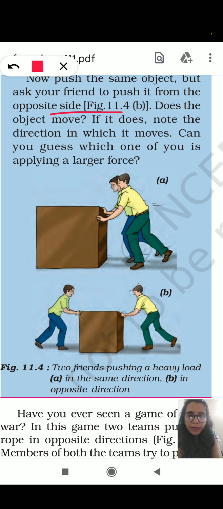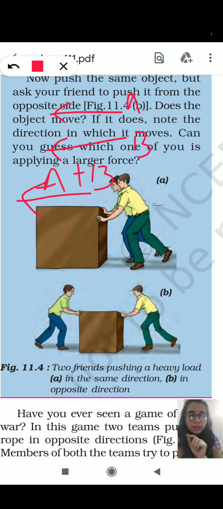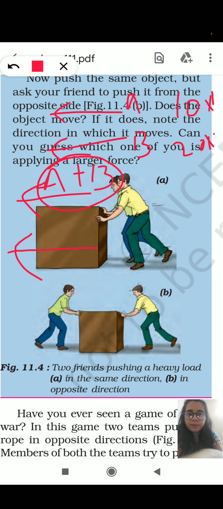Here, two men were applying force in one direction, A, B. So the resultant will be the sum of the two forces. That is, if one force is 10 Newton and the other force is 20 Newton, then it will be 30 Newton force in this direction.